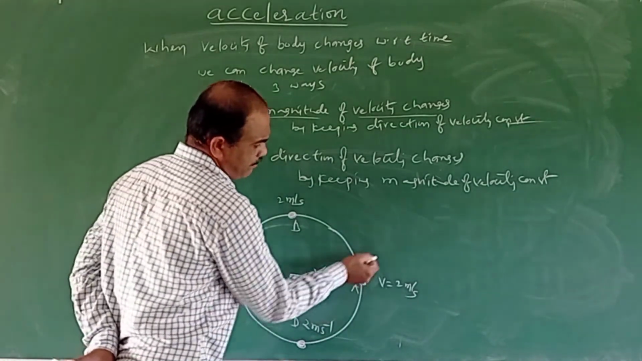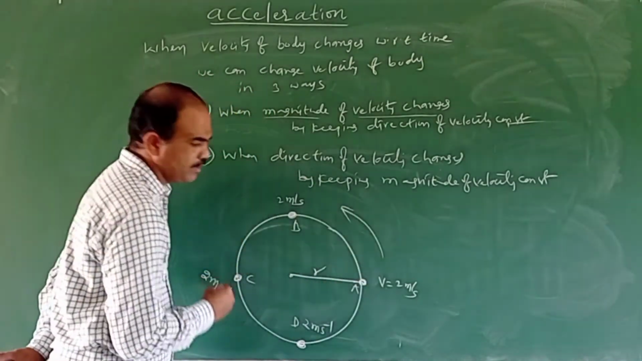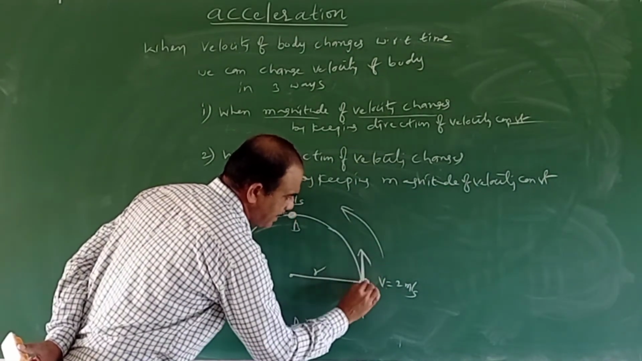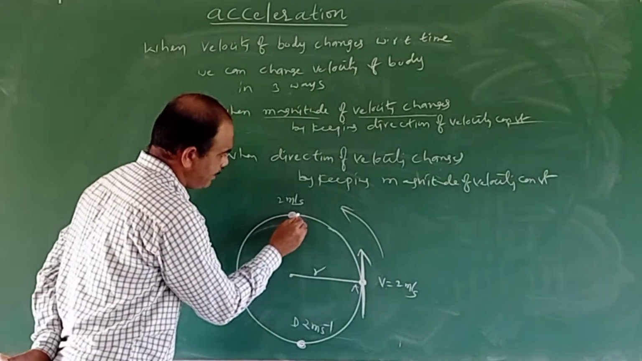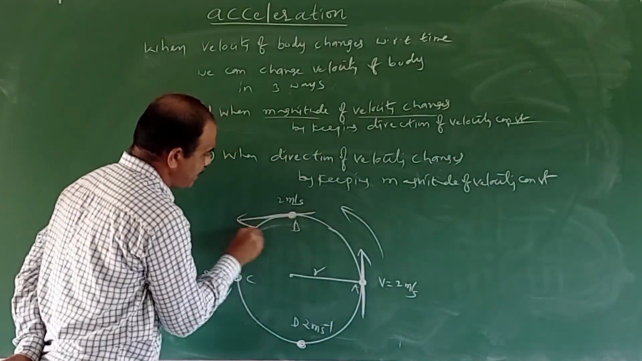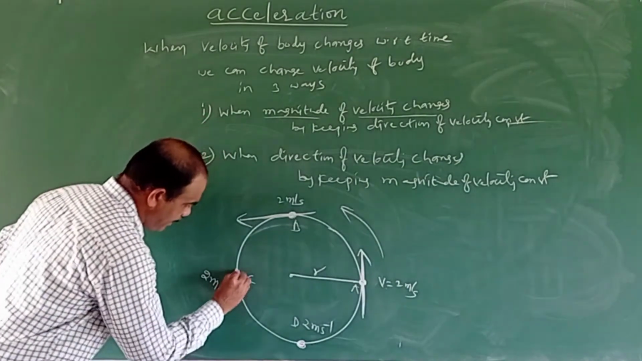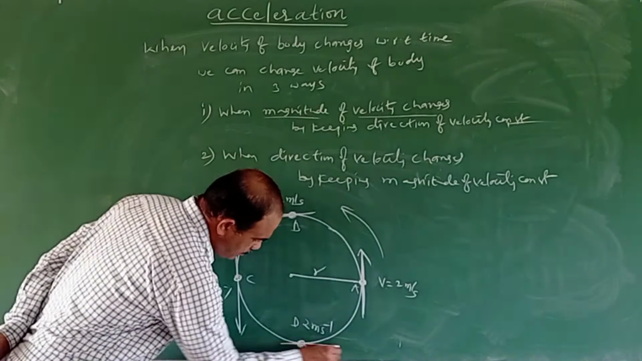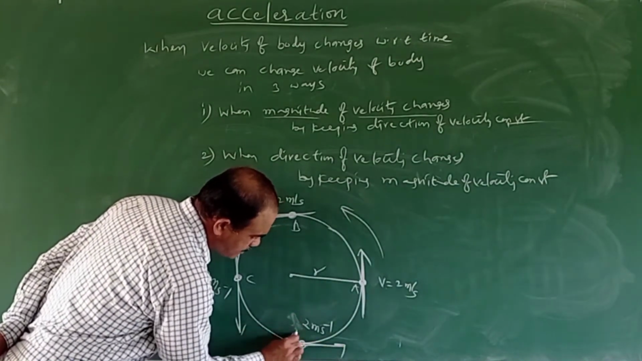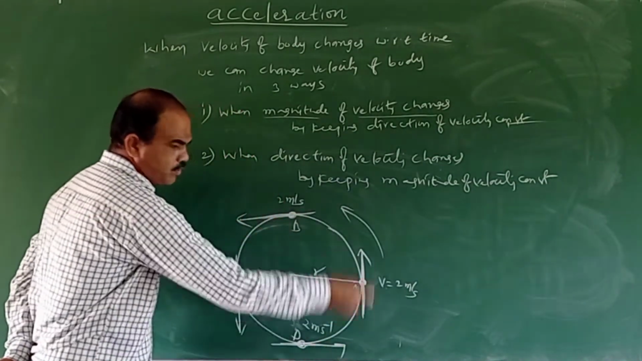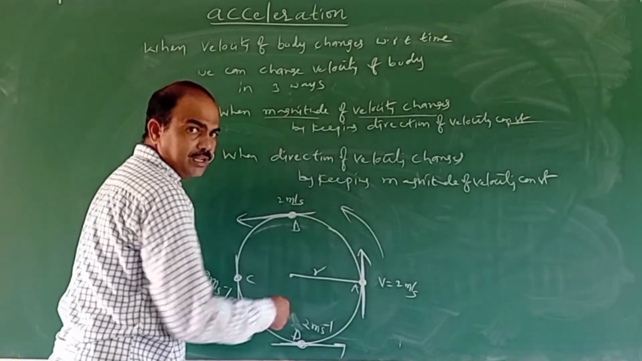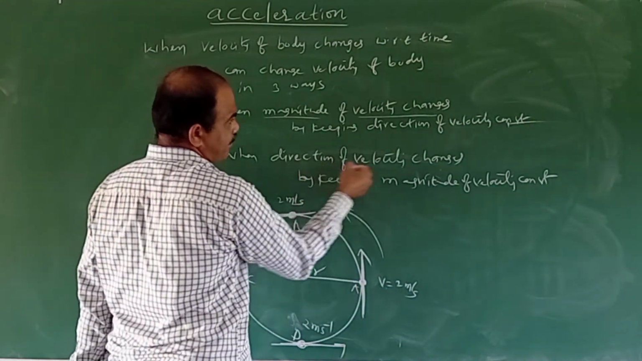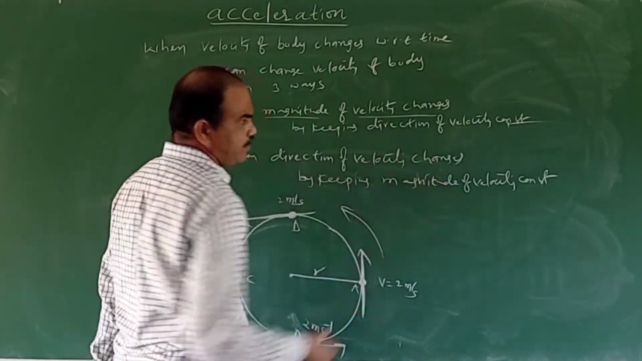Now consider that it is traveling in the anticlockwise direction. If I draw a tangent at this point, this is the direction of velocity at this point. Again, when I draw the tangent here, this is the direction of velocity. At point D also, when I draw the tangent, this is the direction of velocity. So when the body is moving along the circumference of a circle with constant speed, the direction of the velocity changes while the magnitude of velocity stays constant.